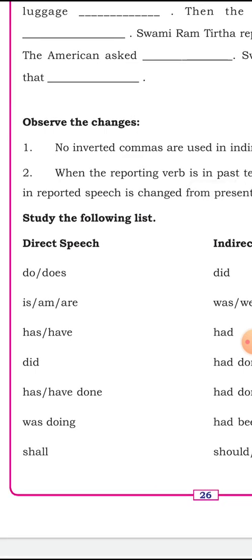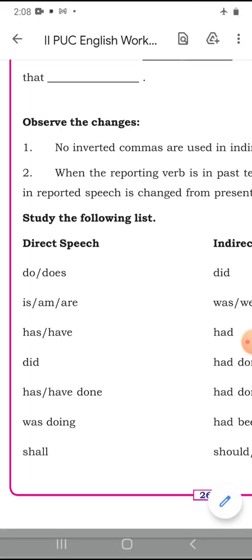The example I have given, he is a teacher, is simple present tense. He is teaching English is present continuous. Remember, he is a teacher, simple present tense. He is teaching English, present continuous tense.